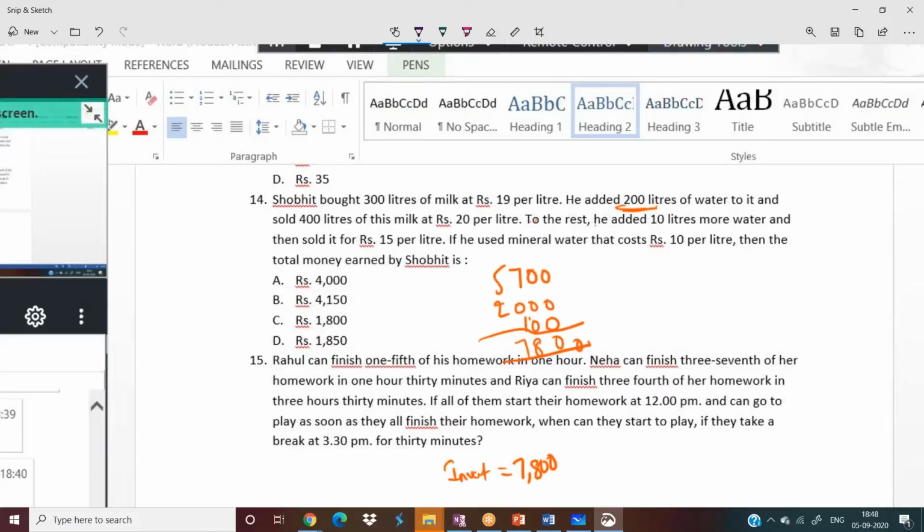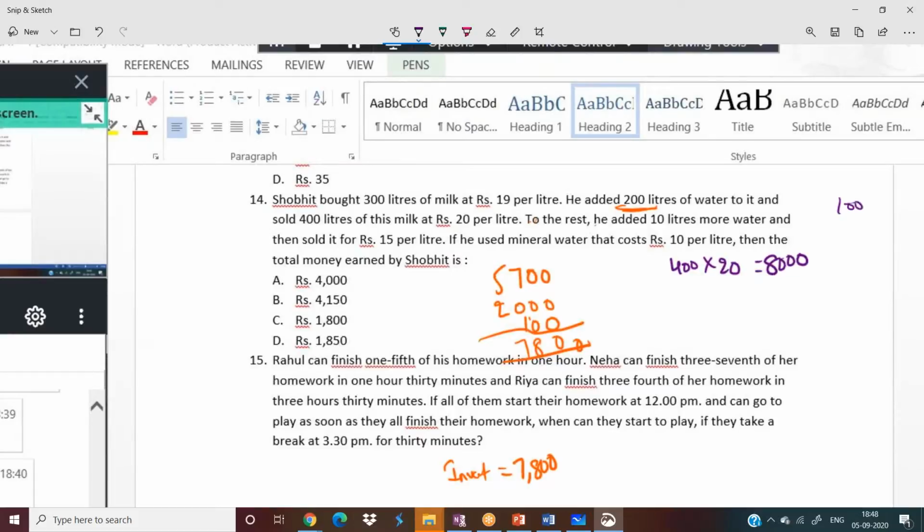Initially, how many liters does he have? 300 plus 200, total 500 liters. Out of 500, 400 liters he sold at 20 rupees, so he got 8,000 rupees here itself. Now he remained with 100 liters of milk.